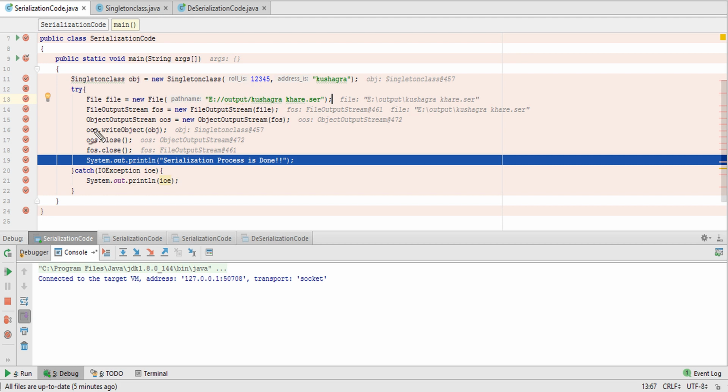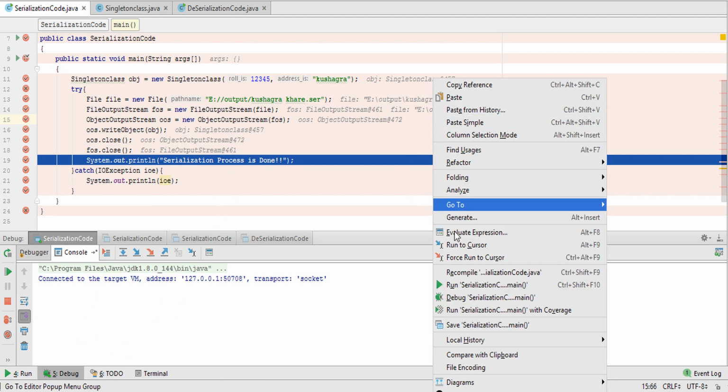Okay, and with the help of this line, the object will be stored in the form of a stream of bytes in this file, and then we will close the output stream with the help of oos.close, and fos.close will close the file output stream. After that the computer will print that the serialization process is done in the output, like this.